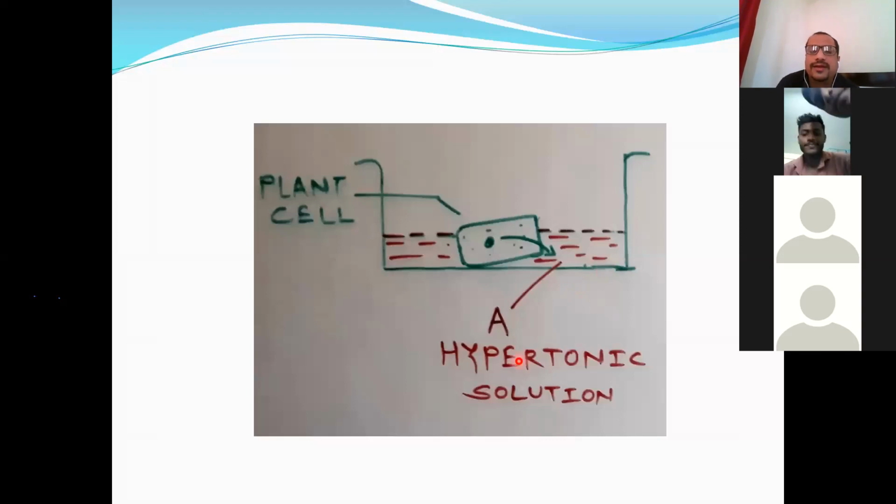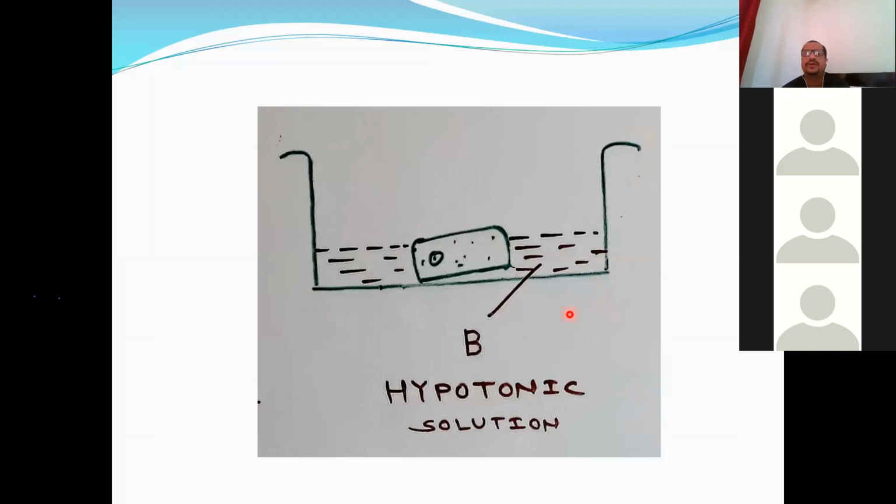Okay, see here. So when a living plant cell is kept in hypertonic solution, there is outward movement of water, and this is called exosmosis. Due to exosmosis, the cell becomes flaccid, and this process is called plasmolysis. And the reverse thing will happen when the living plant cell is kept in hypotonic solution or pure water. Hypotonic means the solution whose concentration is less than the concentration of cell solution. So this is hypotonic solution, or pure water. So what will happen here?